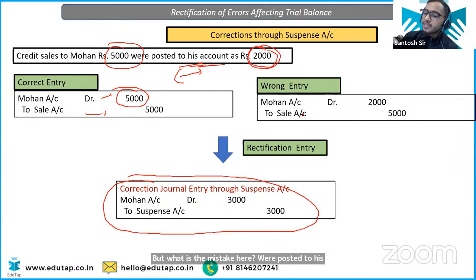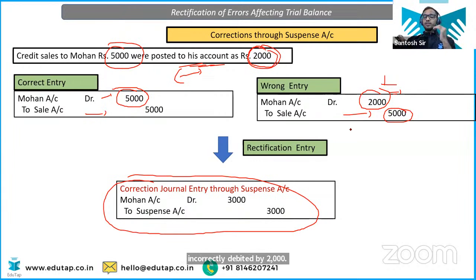ठीक है? That means sales account would be correct. Sales account has been correctly credited by 5,000, but in his account it has been incorrectly debited by 2,000. So it is short debit of 3,000. So that कि Mohan account you have to debit by 3,000. But what you need to credit when every credit is correct, so you are going to credit this suspense account.